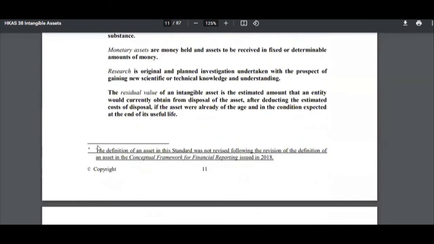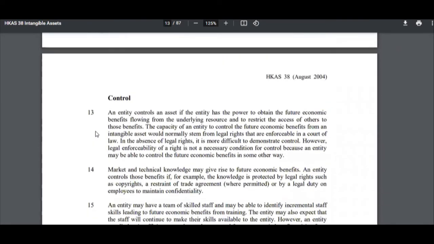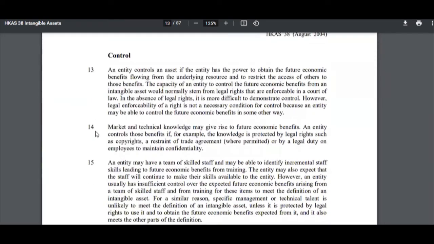We talked about the definition of intangible assets and the definition of identifiability. Then you have the definition of control here as well, because that's another important aspect, right? So the company has to have control over the resource and future economic benefits, as they have said here. So they have defined it here.